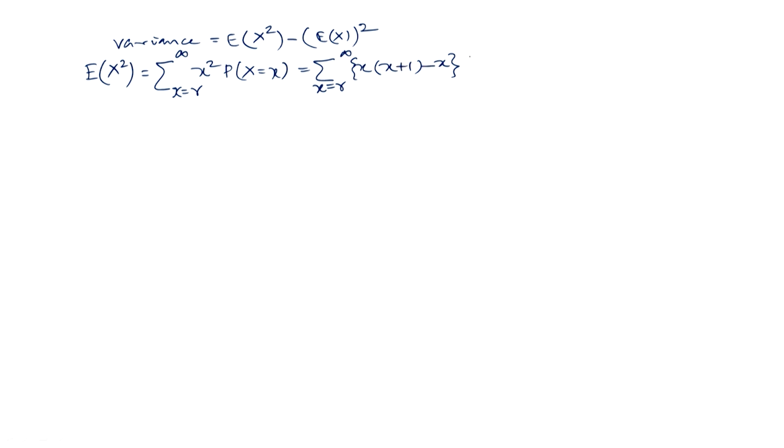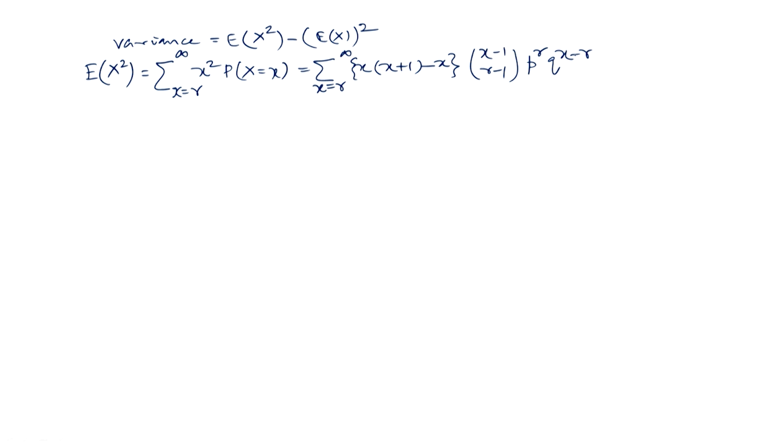Now, p x equal to x is n minus 1 c r minus 1, this is instead of n it is x. So, x minus 1 C r minus 1 p to the power r q to the power x minus r.